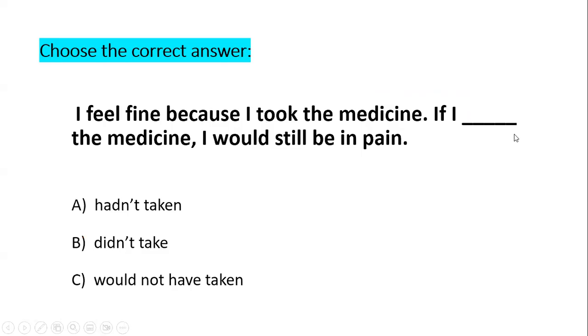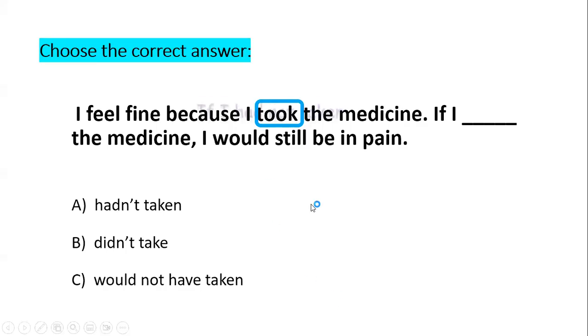Took is certainly in the past, so in order to use if, I need to go one step further: had plus past participle.